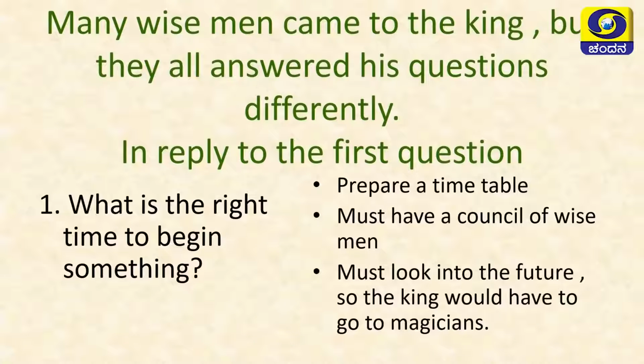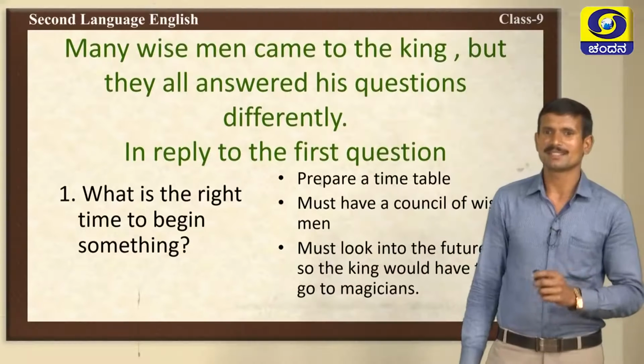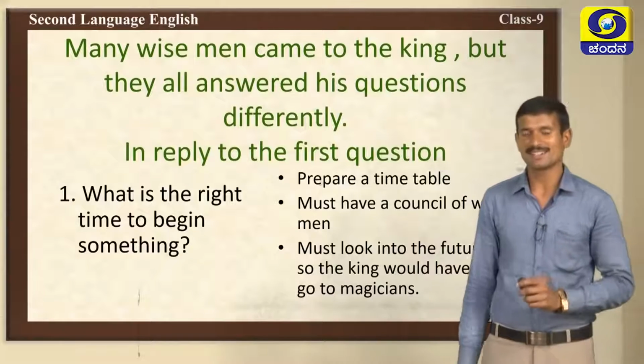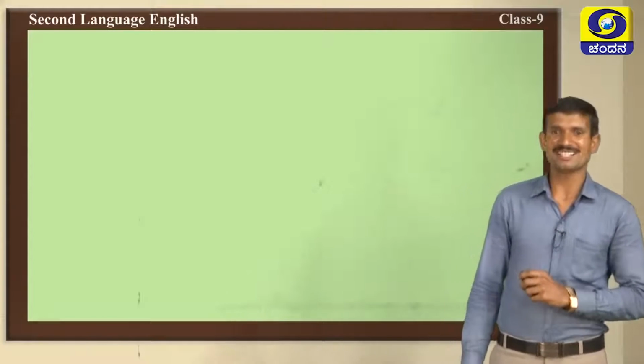Next, the king must look into the future to know the right time. So, the king would have to go to the magicians. Magicians can help him to take the right decision at the right time. This is the first question and the answers by the many wise men. Now, we will move to the second question.